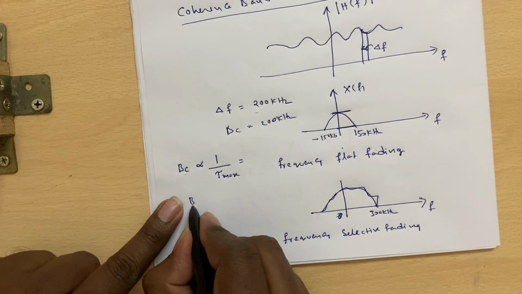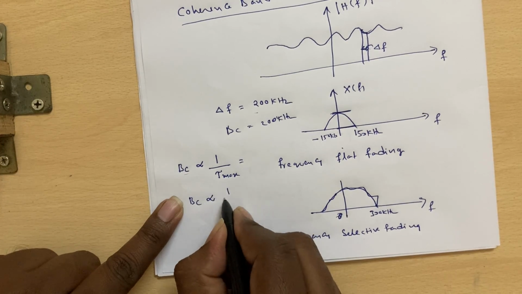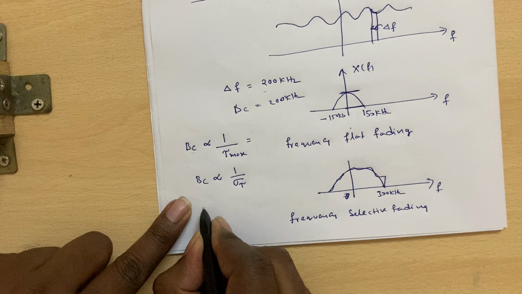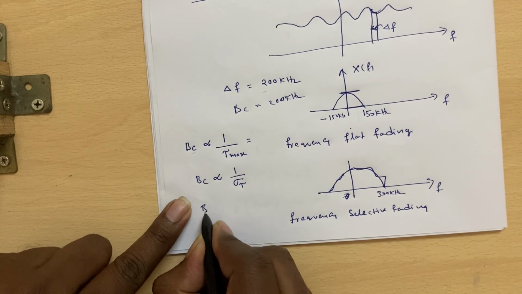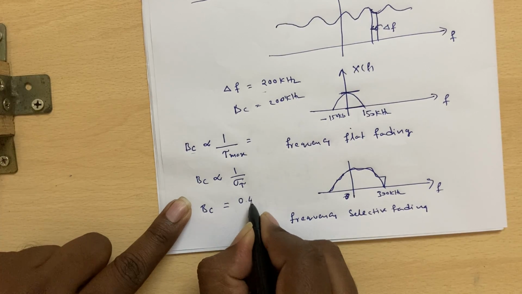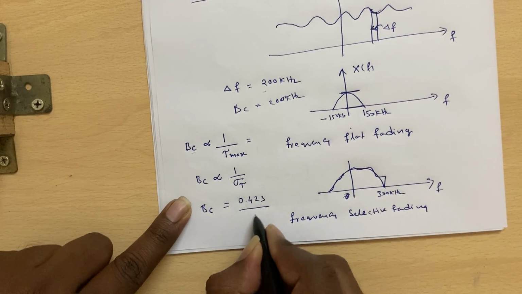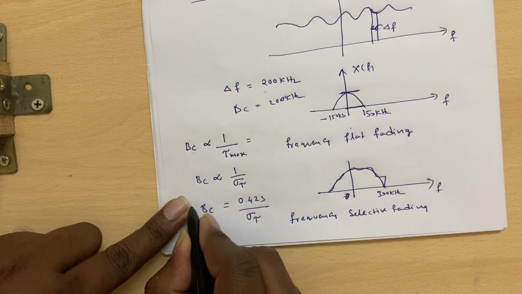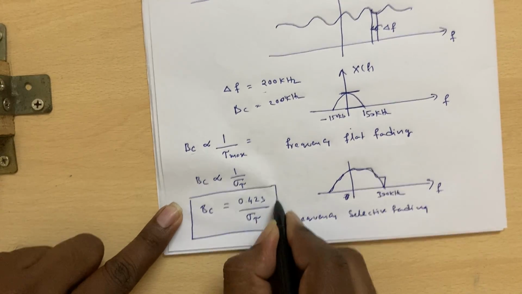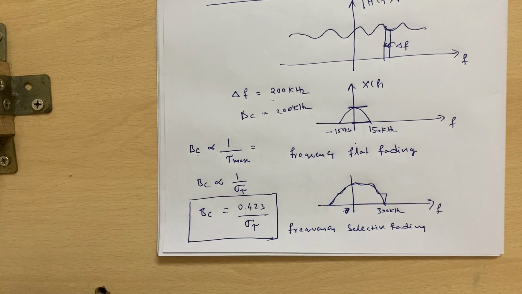So B_C is inversely proportional to sigma tau. Through analysis and empirical results, the coherence bandwidth is found to be 0.423 by sigma tau, or there can be any other proportionality constant in a textbook, but we will follow this relation in this course.